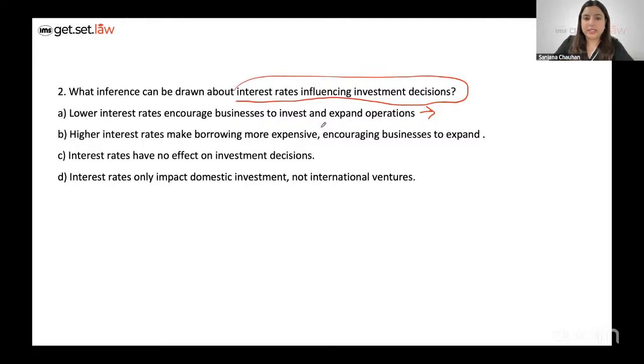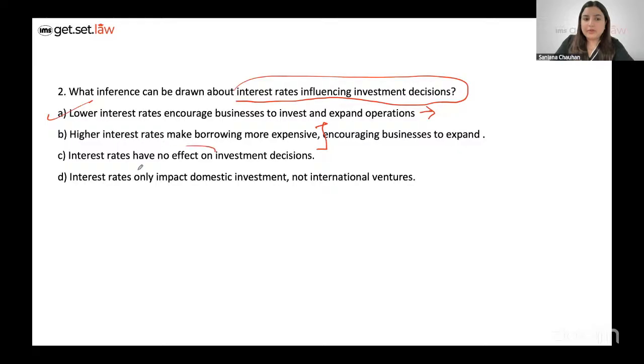Now, tell me one thing. High interest rates definitely make borrowing more expensive. This is directly given. But in this way, don't you think it's not going to encourage businesses to expand? It will only shrink, it might contract. Expanding operations is something that happens when the interest rates are low because then the borrowing is not that costly. So the best option choice here is A.